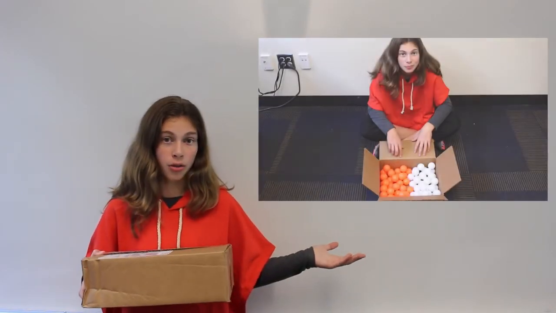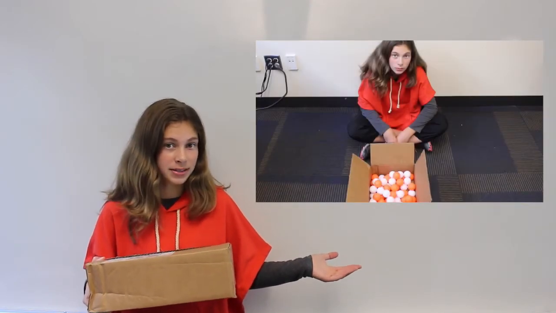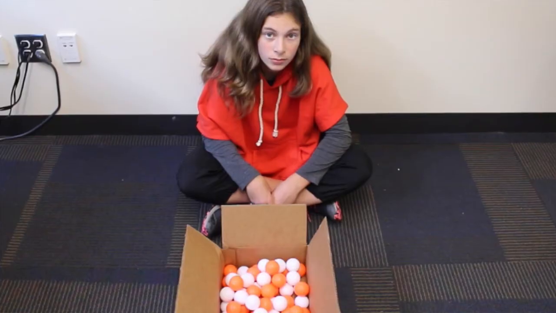When I shake the box, the balls are constantly changing their configurations. This represents the constant change of microstates, aka energy configurations, in a system. Now, if I were to stop shaking the box and look inside, what do you think I would find? Would A, all the balls still be in their original configurations? Or B, would all the balls be mixed up? If you chose B, all the balls will be mixed up, you are correct.